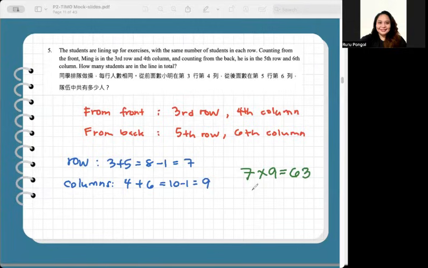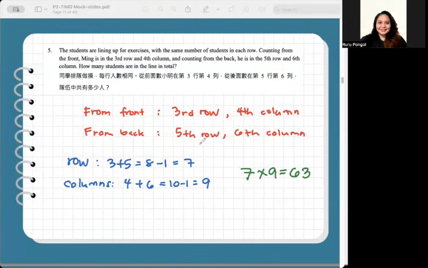A common mistake is forgetting that you need to subtract 1 when combining front and back, and right and left, because that's the same position. So just remember to combine the positions, third and fifth, 3 plus 5, then subtract 1.